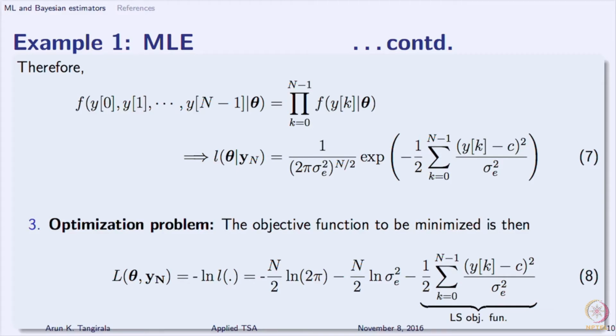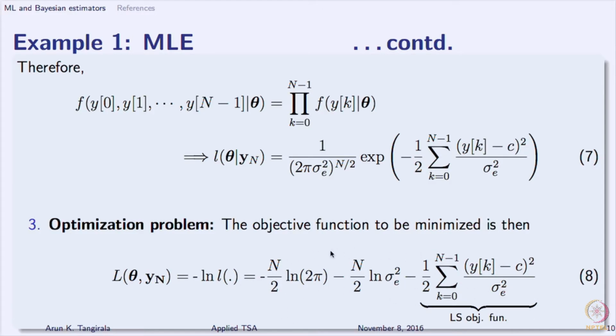where I am given Yk's and I do not know C and sigma square E. So, the optimization problem is that of maximizing the log likelihood or minimizing, in fact, there should be a minus L here in equation 8, I will correct that at the front, minus big L. So, the optimization problem is that of minimizing the negative log likelihood. So, here you see the negative log likelihood.